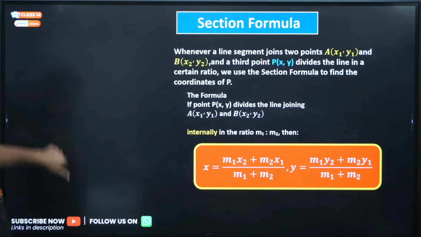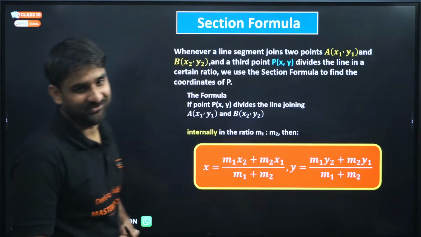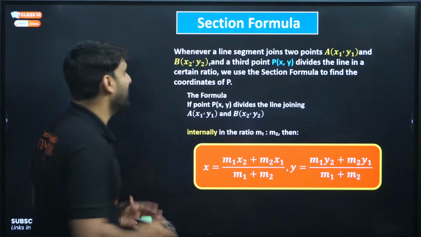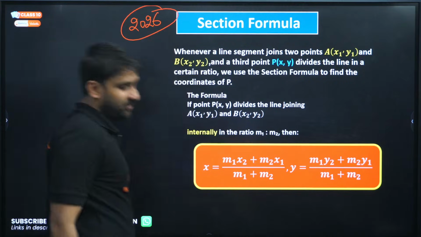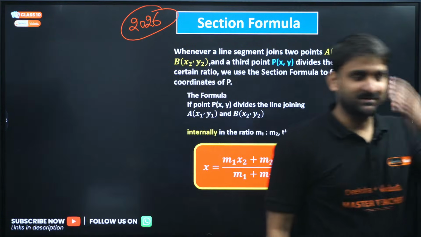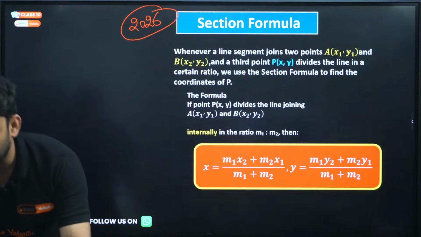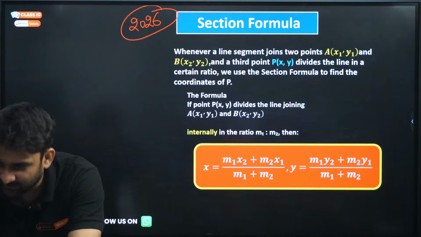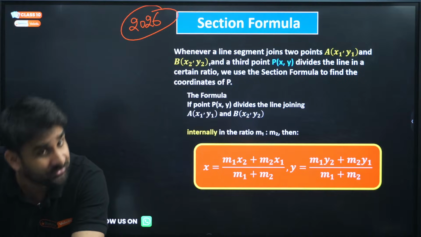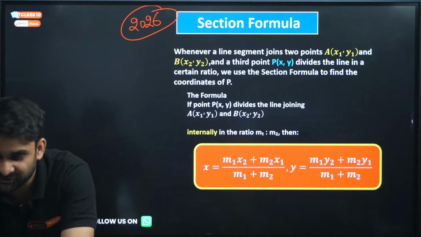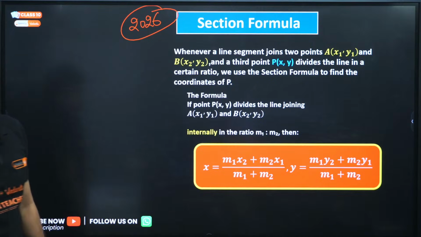Moving to the next question, the section formula. A very powerful formula, my dear. Because if you analyze the past 7 to 8 years of question papers, you will find that most of the coordinate geometry questions came from the section formula. So the section formula plays a very important role in coordinate geometry. Let me tell you this honestly, very important.